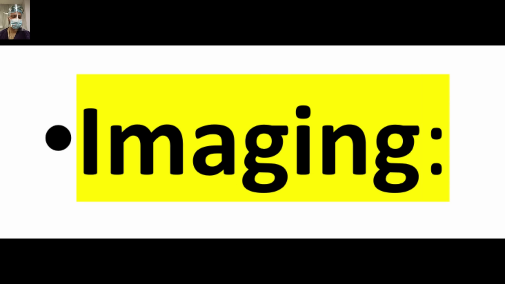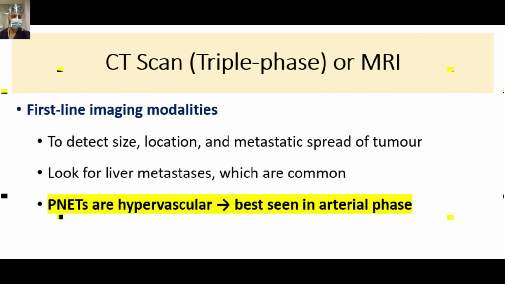So what is the imaging required for diagnosis? First line investigation will be CT scan, triple phase, or MRI. That is the first line imaging modality to detect size, location, metastatic spread of tumor. Look for liver mets, which are common. PNETs, pancreatic neuroendocrine tumors, are hypervascular, best seen in the arterial phase. Just remember this thing, that they light up in the arterial phase. So always look for these tumors in the arterial phase and look for the enhancement pattern.